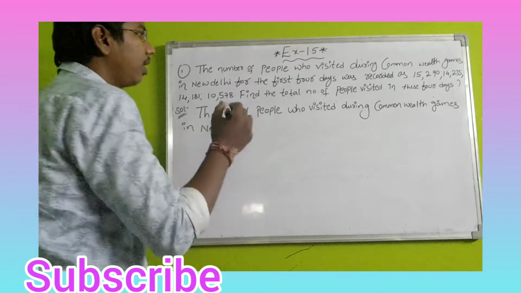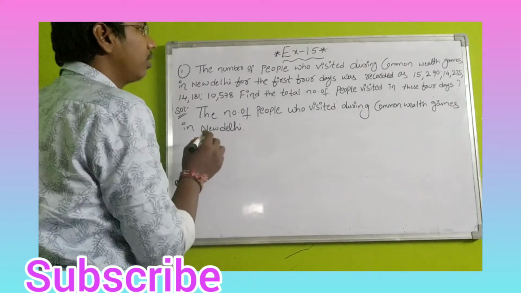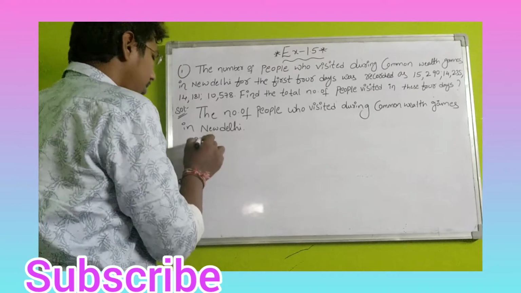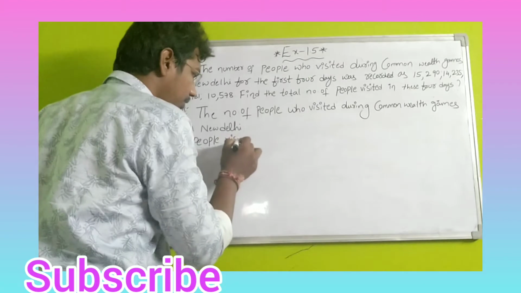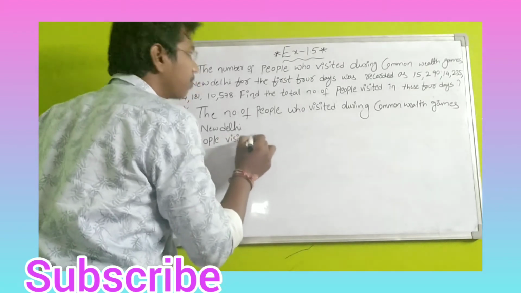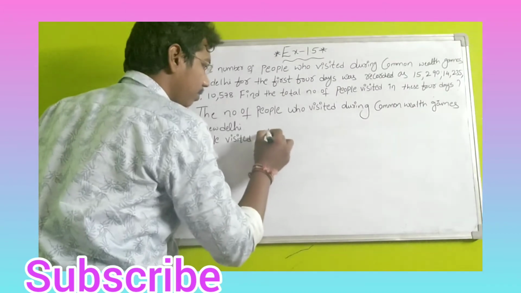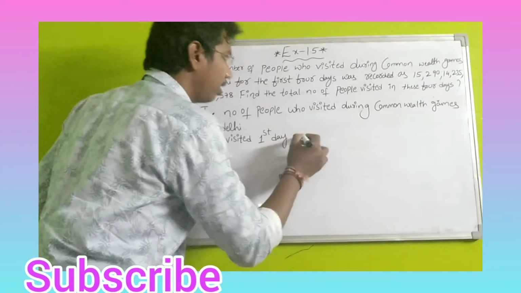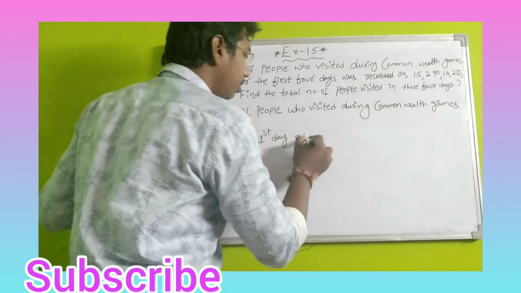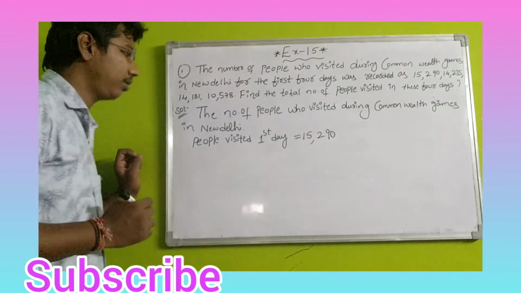Okay, next, students, I am writing people visited first day. People visited first day, 15,290 members visited on the first day.